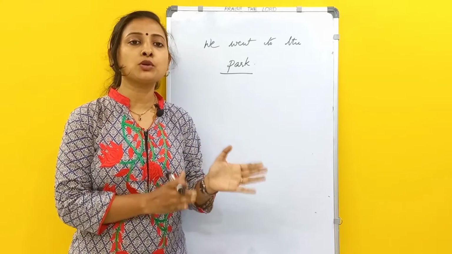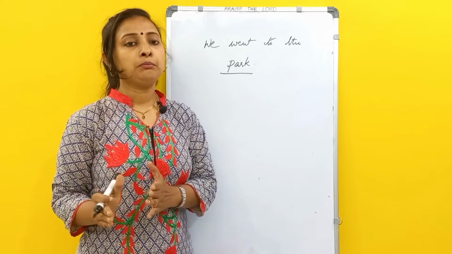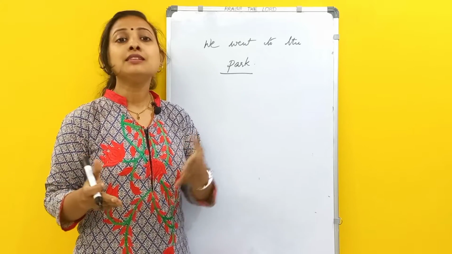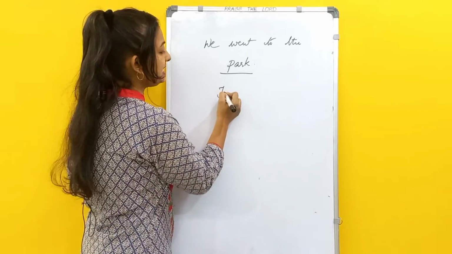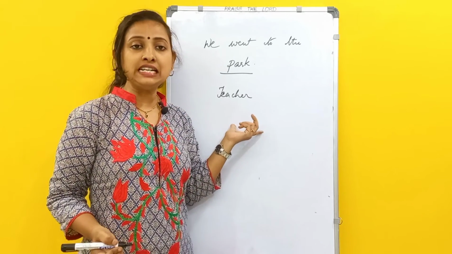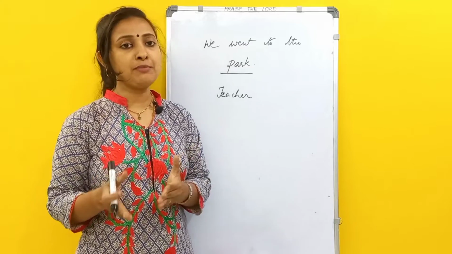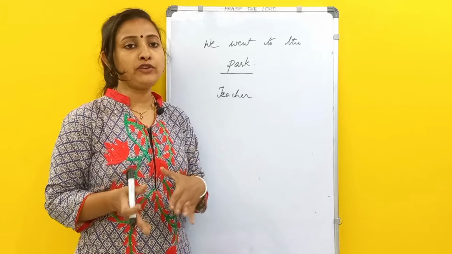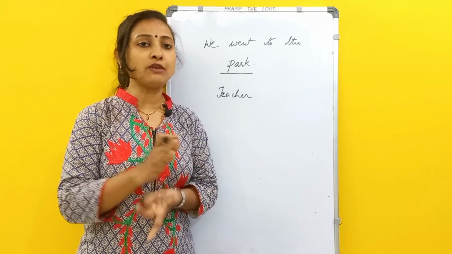So you have understood what a common noun is. Common noun is nothing but the names of places, persons, things, or anything. Suppose if I am saying teacher. Okay, teacher, when I say teacher, I am not mentioning the gender here. Gender means, again coming to gender, male or female, right? If I am talking about male or female, that is also again a common noun. That won't be a proper noun.